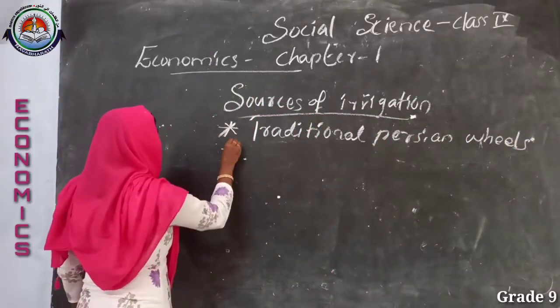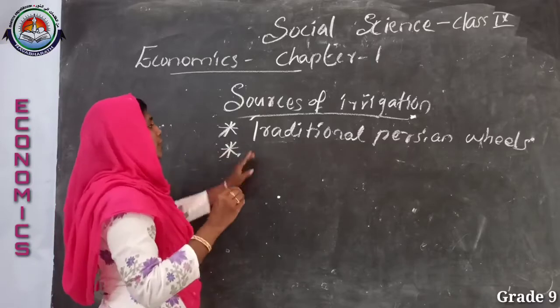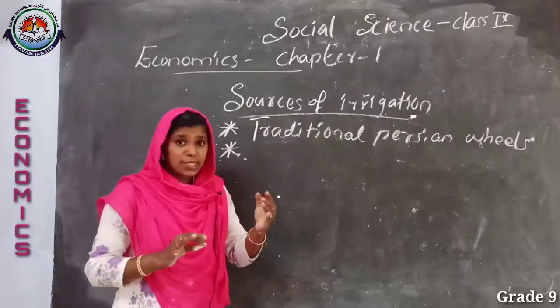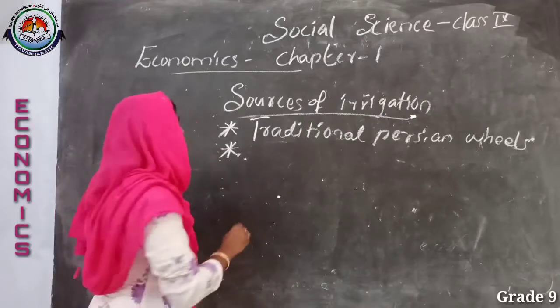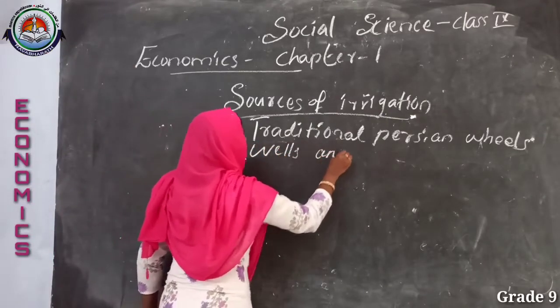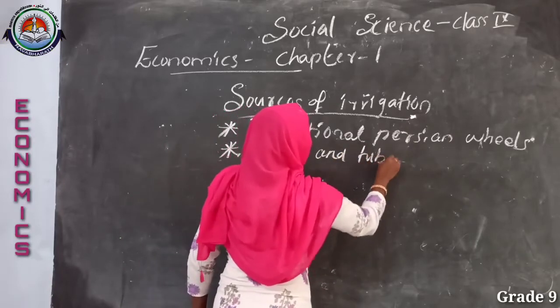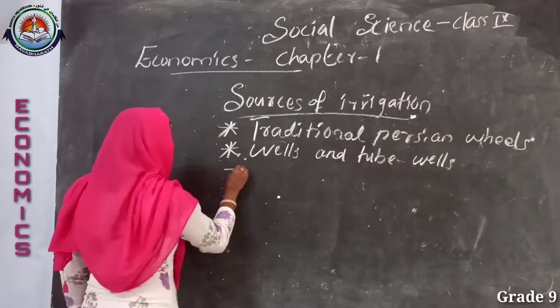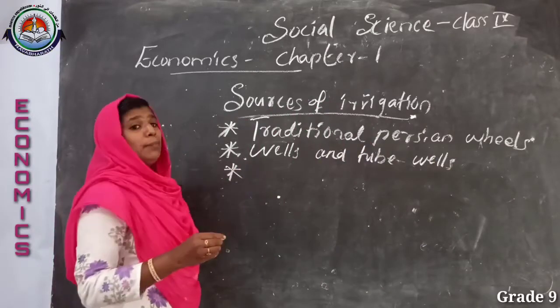Here wells were used in the traditional farming method, as we just discussed. Wells and tube wells, and the third is electricity. These are the important sources of irrigation used in Palampur village.